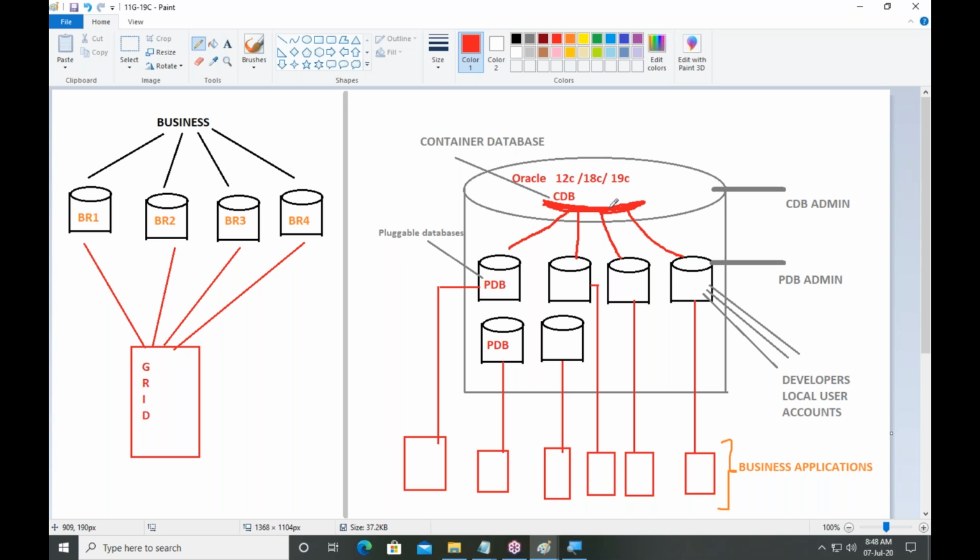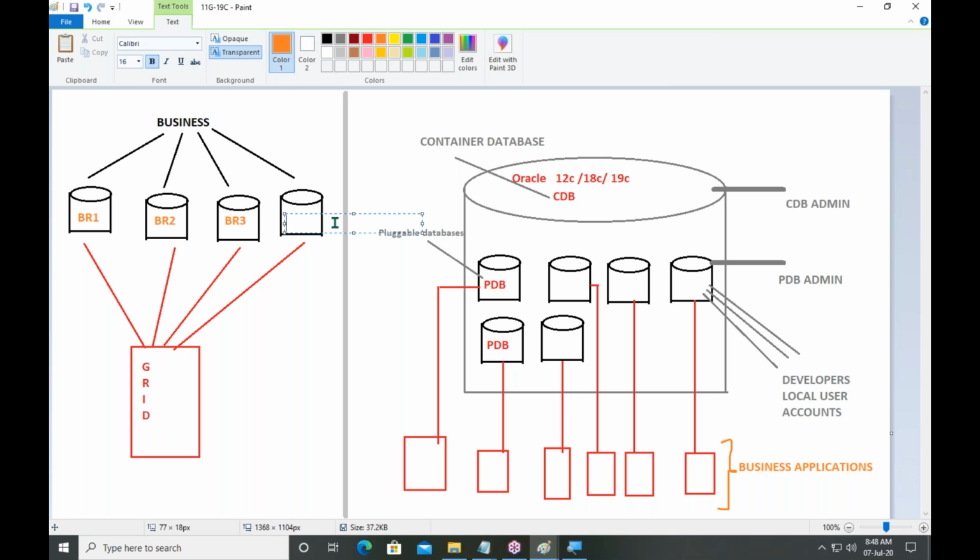Means what I am saying is, if you make any changes under CDB, this is the CDB, those changes are available to all pluggable databases. This is the benefit of cloud databases.